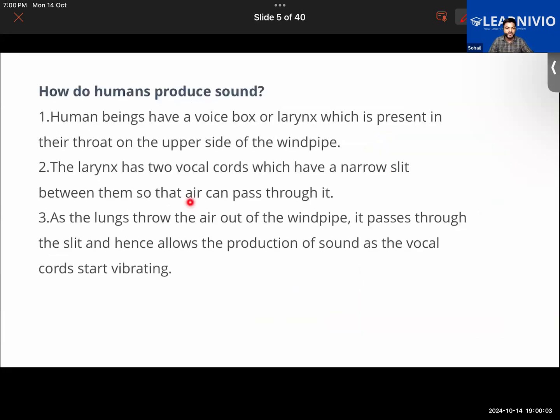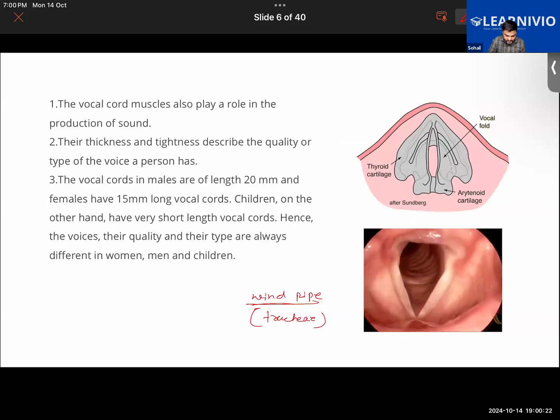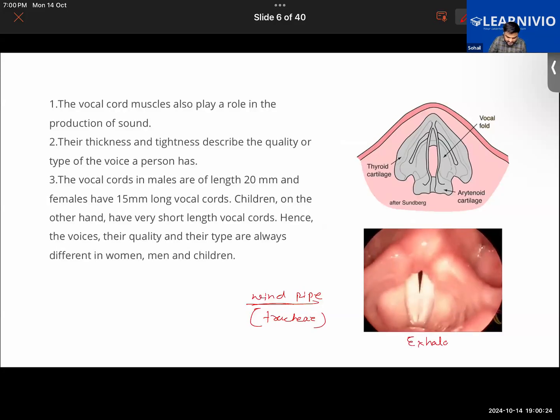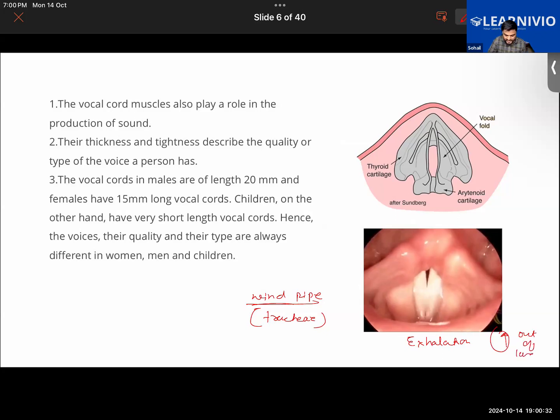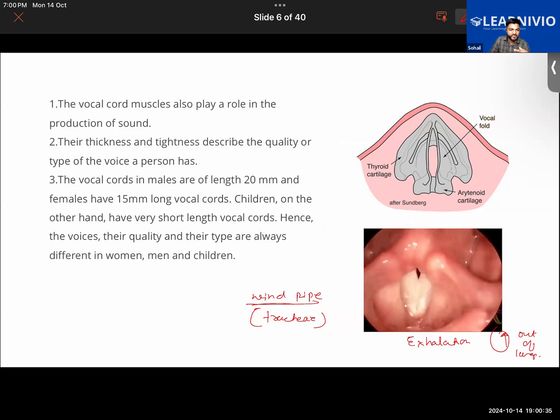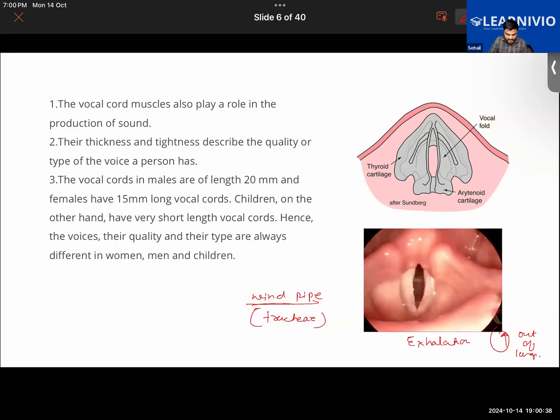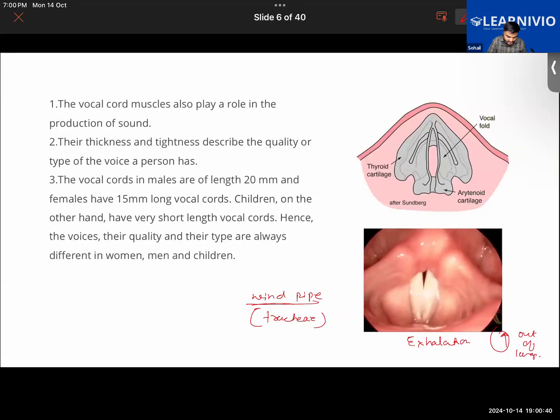And as the lungs throw air out of the windpipe, as you exhale the air in breathing, you have inhalation and exhalation. So when you exhale the air, it is going to pass through the gap between the vocal cords, and because of that they start to vibrate. So particularly during exhalation, the air passes out of the lungs, and as the air passes out of the lungs, the vocal cords start to vibrate. That is how it produces sound.